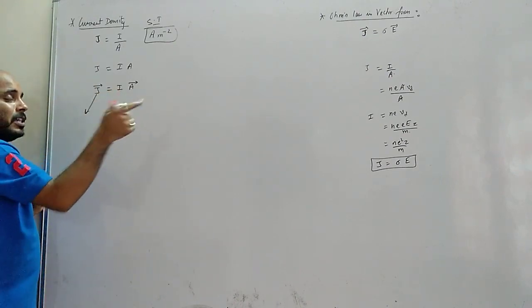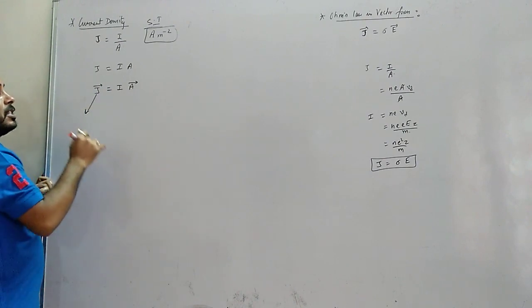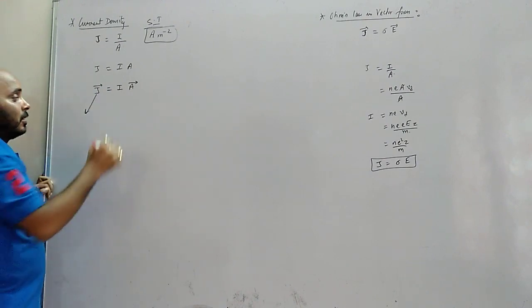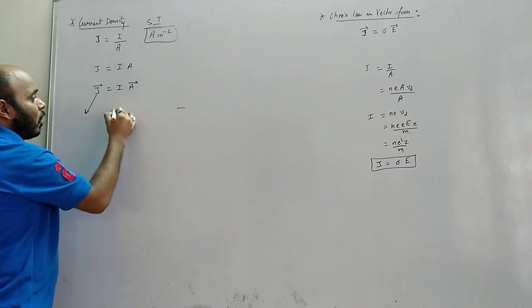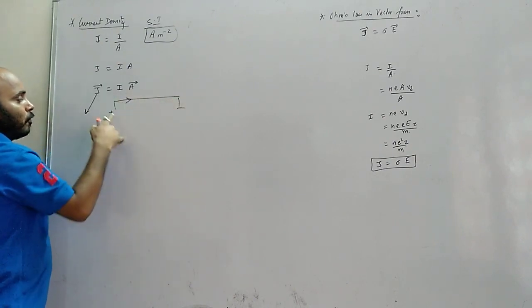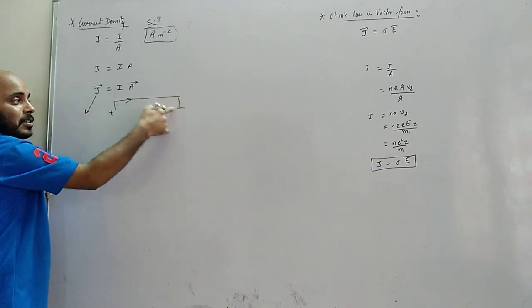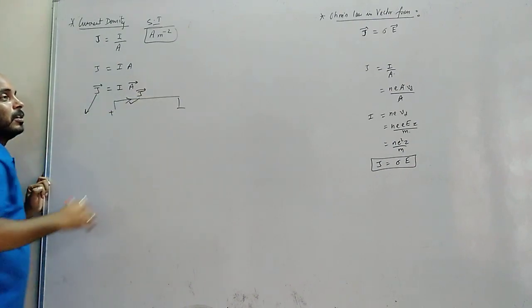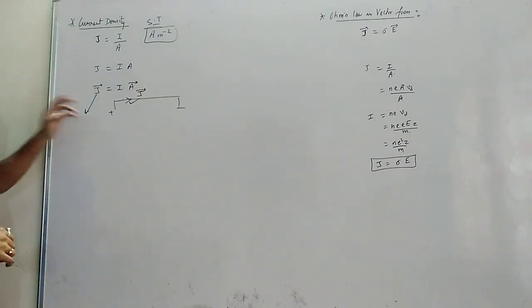If it is a vector quantity, it has some direction. Direction is the conventional current direction. If I say this is plus and this is minus of a source, the current flows from positive to negative, this is the conventional direction. So this is the direction of J vector. Current density direction is nothing but the direction of conventional current, that is, the direction of positive charges.